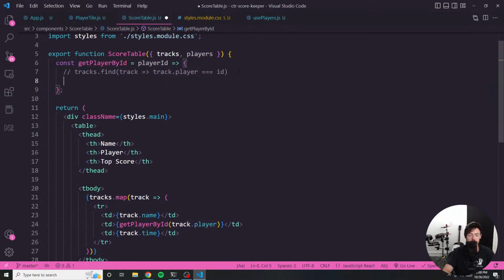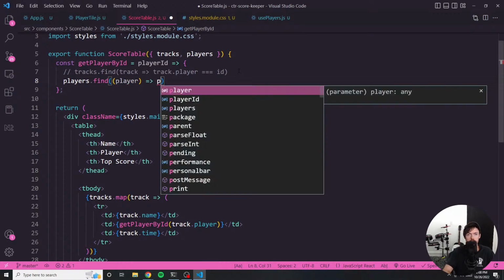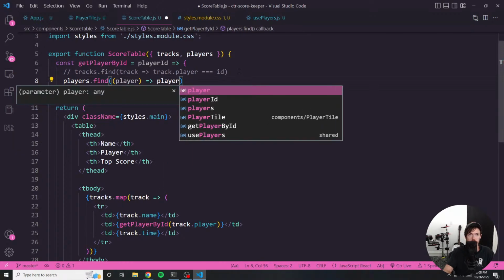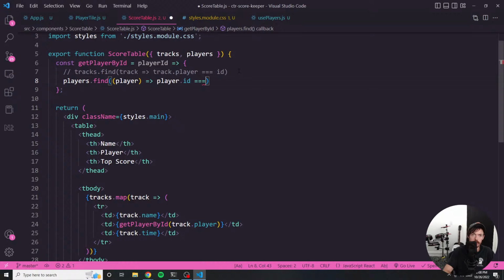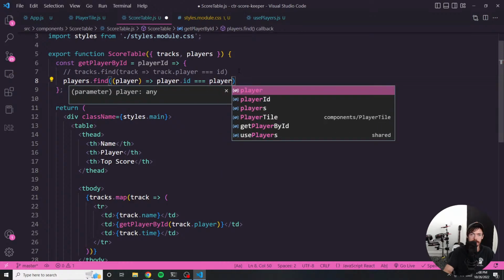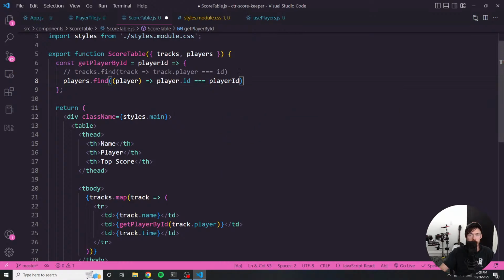What we want to do is loop through the players and find the player whose ID is equal to the player ID that we passed into the function. So now that we have that, we just simply want to return the name. Okay, so this might work.